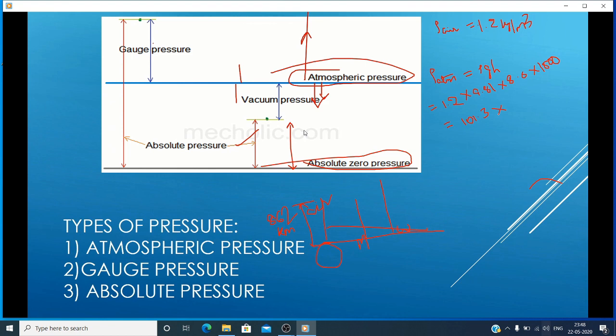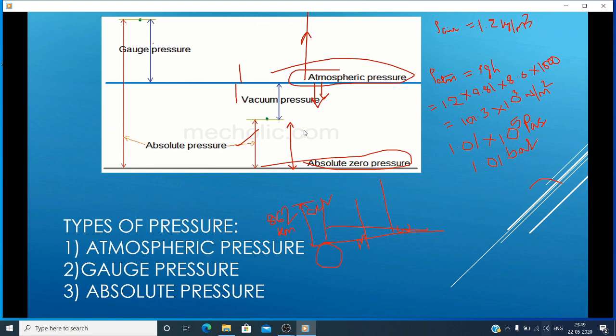Same thing you can write as 1.013 into 10 to the power of 5 pascals or 1.01325 bar. Same thing, same amount of pressure.